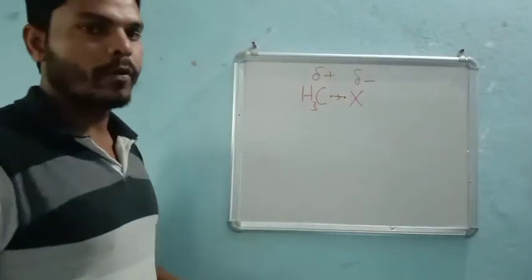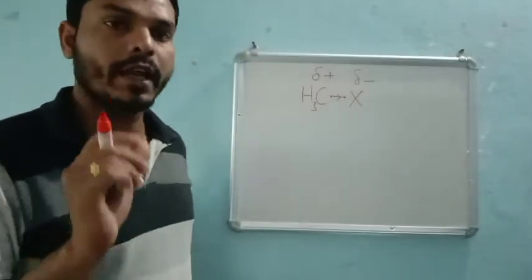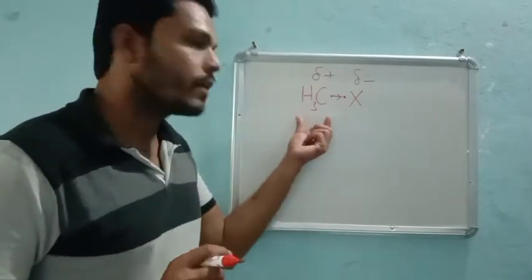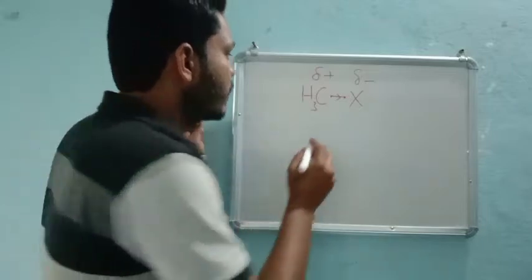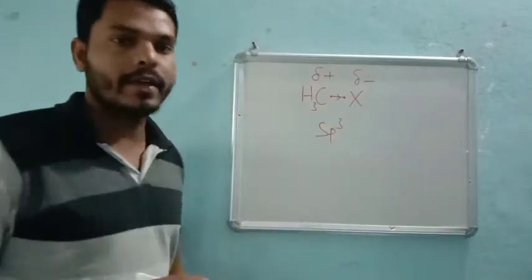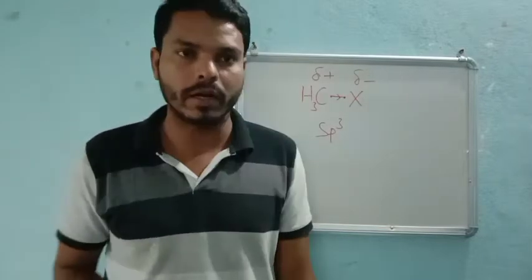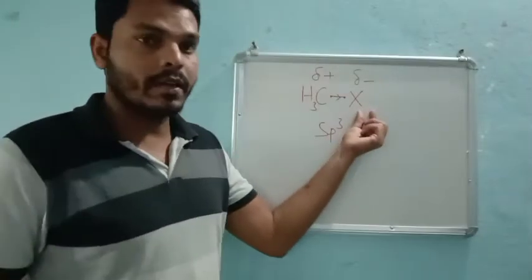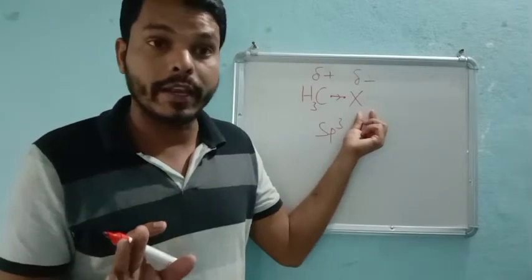And if I go into some more detail, remember this point: in haloalkanes, the halogen atom is always attached to an sp3 hybridized carbon atom. Very important. This is also an introduction, I can say. So always in haloalkane, not in haloarene, right?